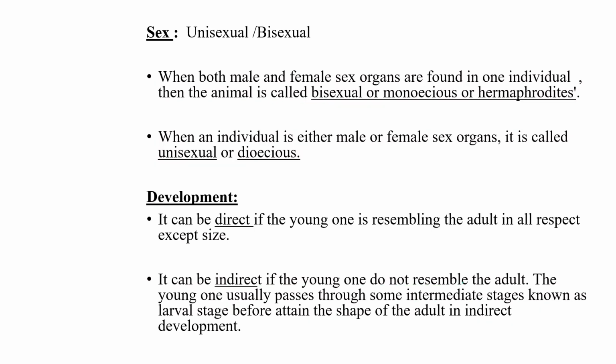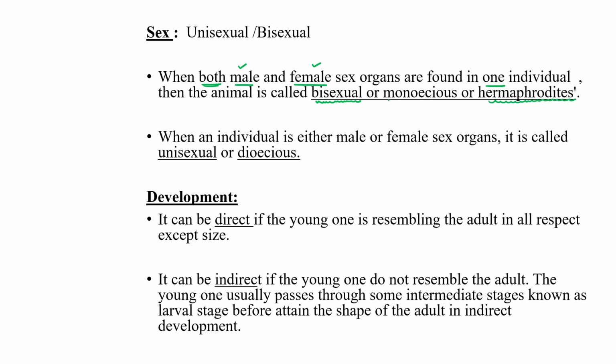On the basis of sex, unisexual or bisexual. When both male and female sex organs are found in a single individual, at that time we can use the term bisexual for the same, or monoecious or hermaphrodite.